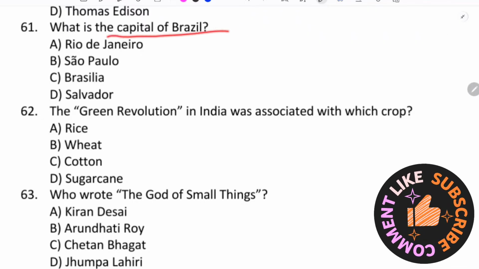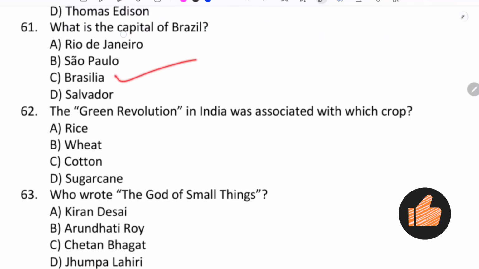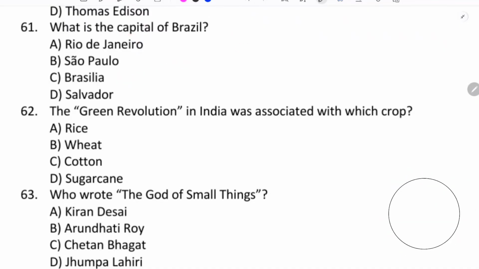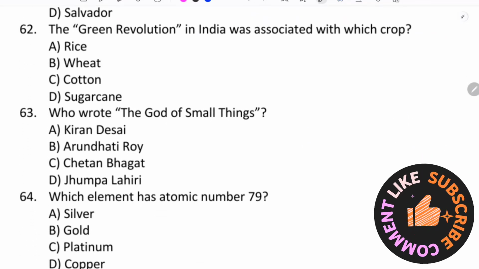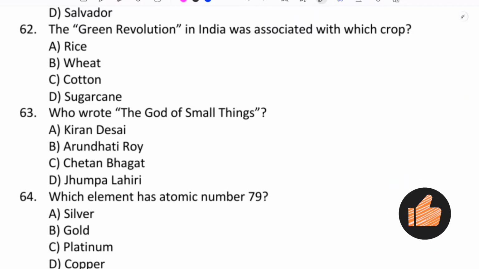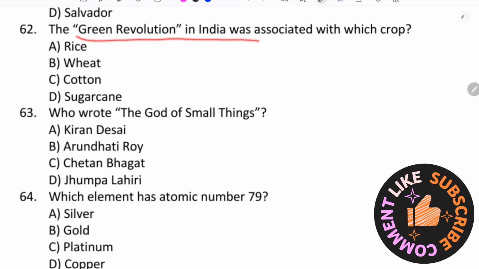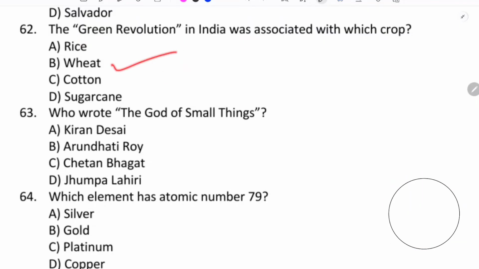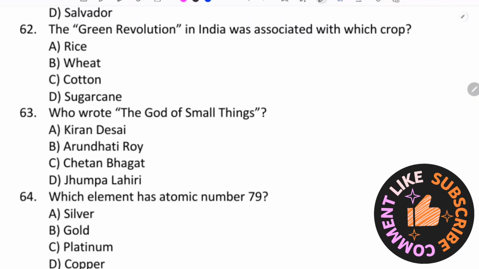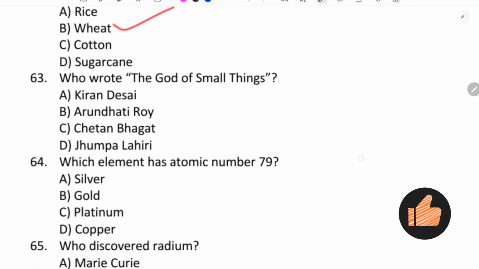What is the capital of Brazil? Sorry, it is Brasilia. Capital of Brazil, Brasilia. The Green Revolution in India was associated with which crop? Wheat. The Green Revolution in India was associated with the wheat crop.